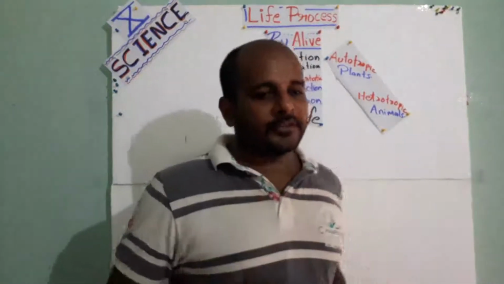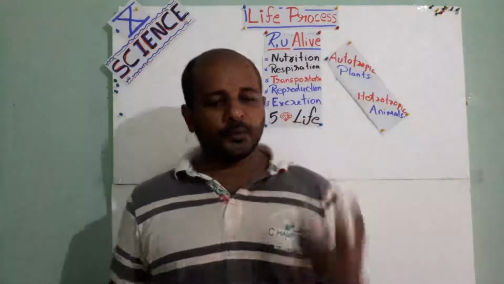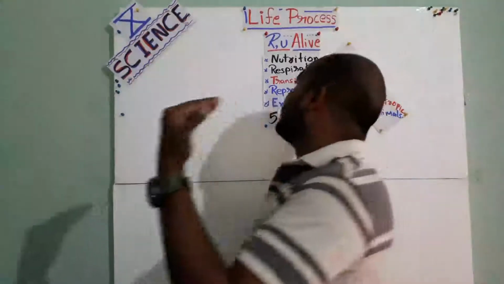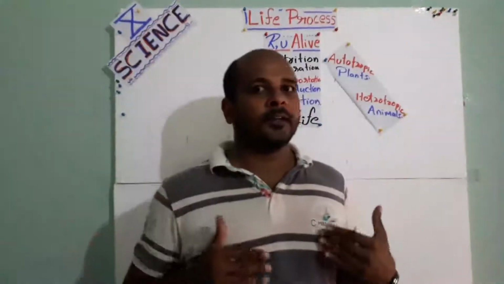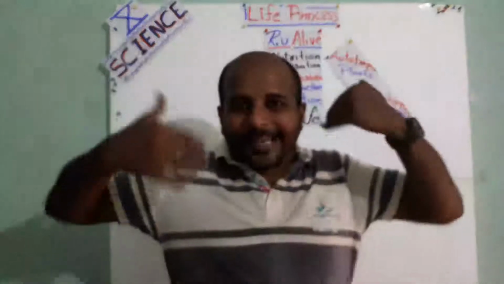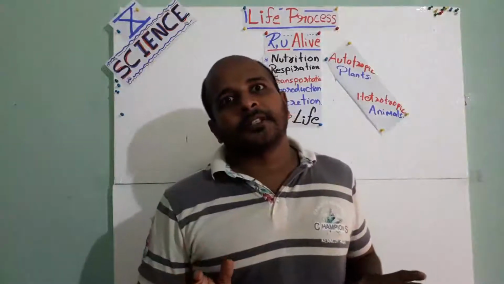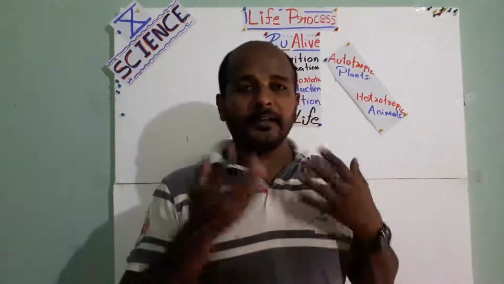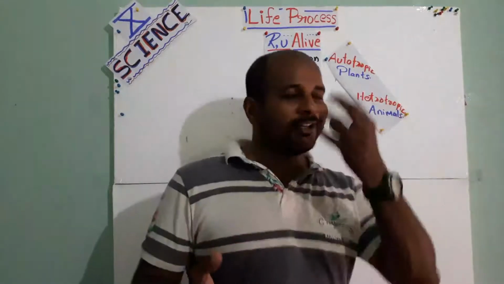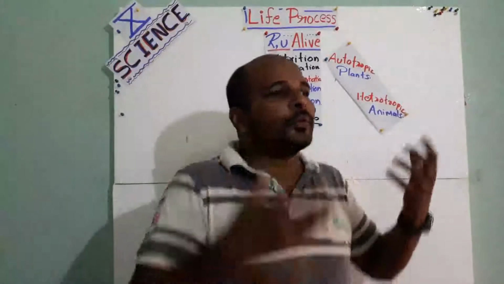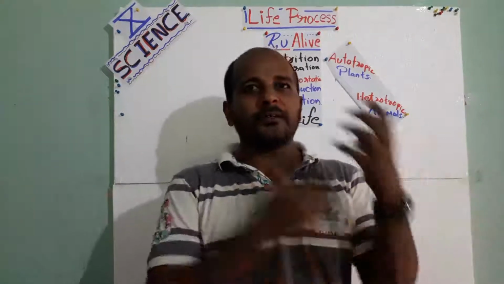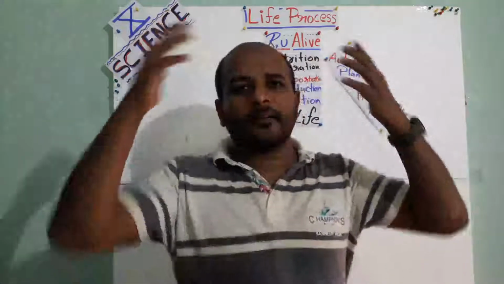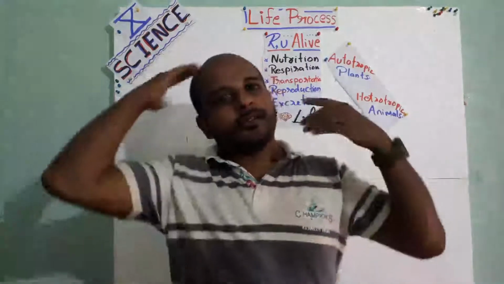Okay, this life process chapter is mainly divided into two parts. The main part is about human beings, about us. What all is happening inside our body. Understand? How we are able to breathe, how we are able to eat food, and how we are growing, isn't it? Our body, our muscles, our eyes, our hair, not my hair, yours, okay? Mine has already stopped growing. I leave it anyway.